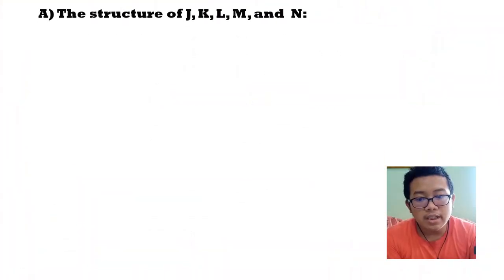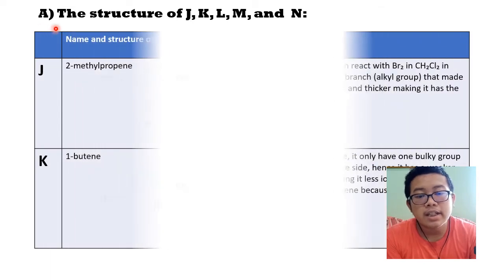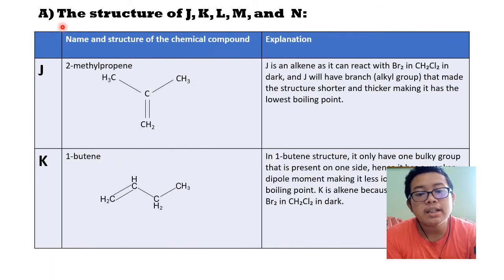For question A, I will present the structure of J, K, and L. J is 2-methylpropane. J is an alkane as it can react with bromine and dichloromethane in dark. And J will have branch, which means alkyl group, that make the structure become shorter and thicker. It also makes the 2-methylpropane has the lowest boiling point.